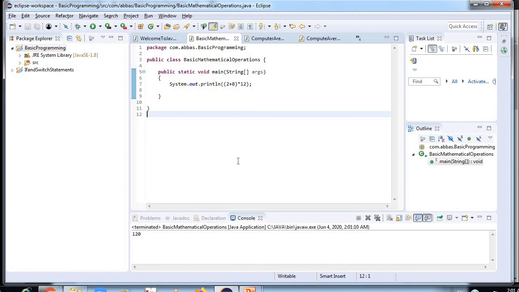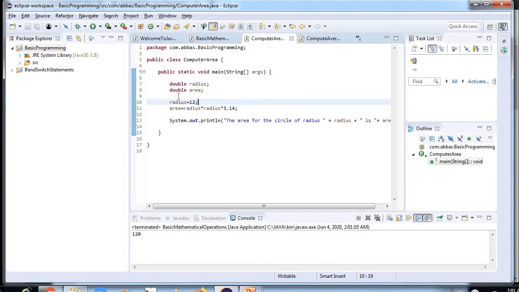After the basic mathematics stuff, the other program we will see is compute area. Here I have used the data type double. Now we will understand what data types are in Java. Data types specify the different sizes and values that can be stored in a variable. There are two types of data types in Java. First is primitive data types.